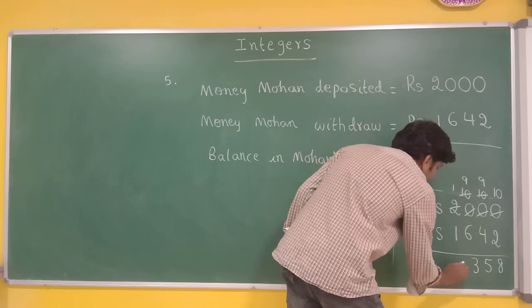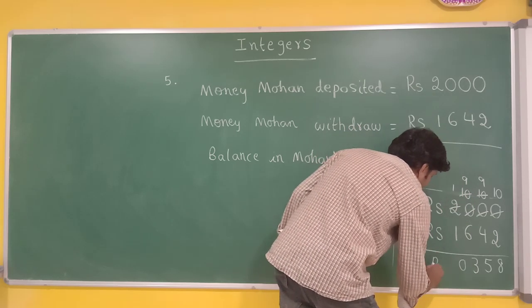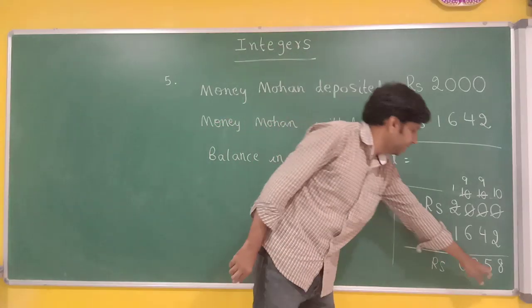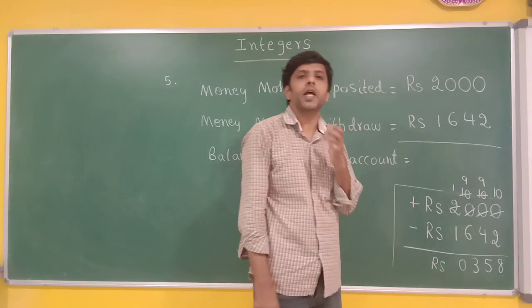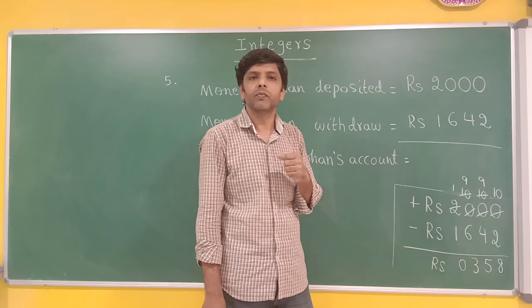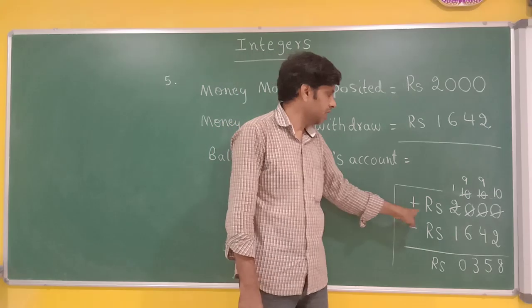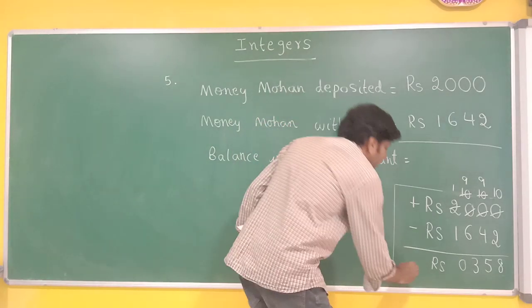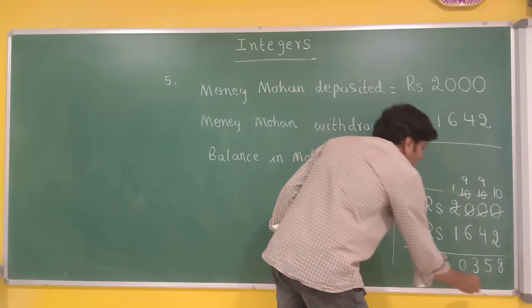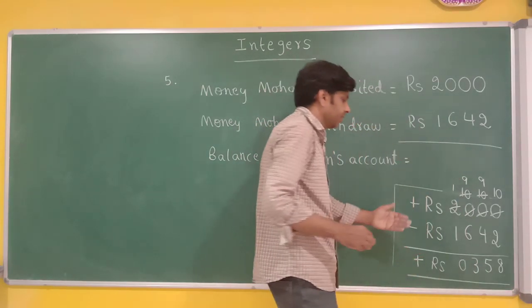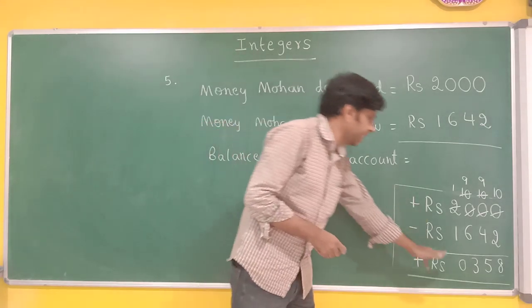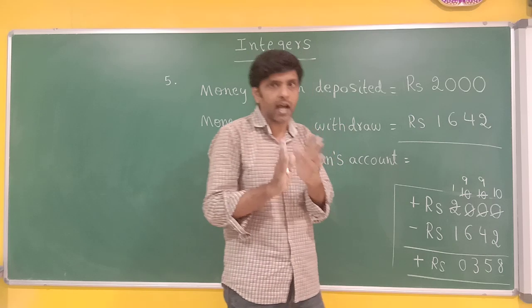What is 1 minus 1? 0. Now, last important step. For this rupees 358, which sign should I give? Positive or negative? Positive, because the bigger number is plus. So, answer is plus. So, after withdrawing money, still Mohan has rupees 358 in his account.